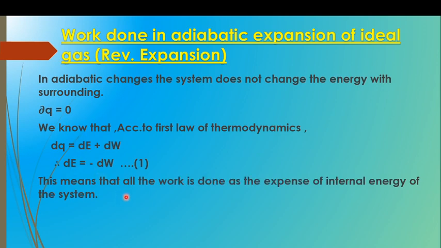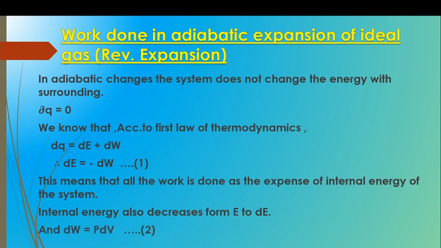This means that all the work done happens at the expense of the internal energy of the system, and the internal energy decreases. And we know that work done, dW, is equal to P into dV.